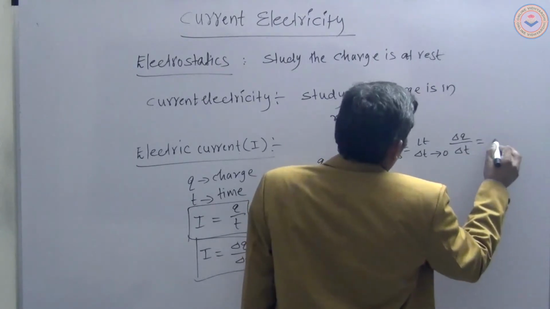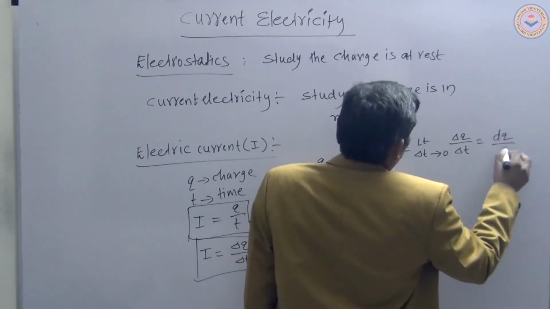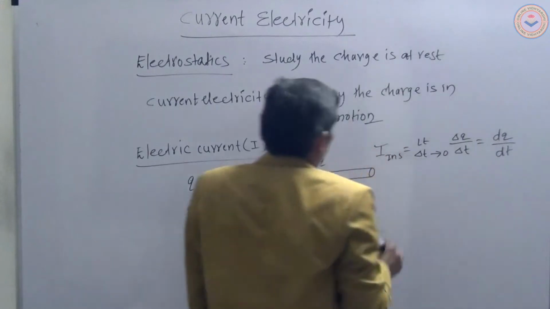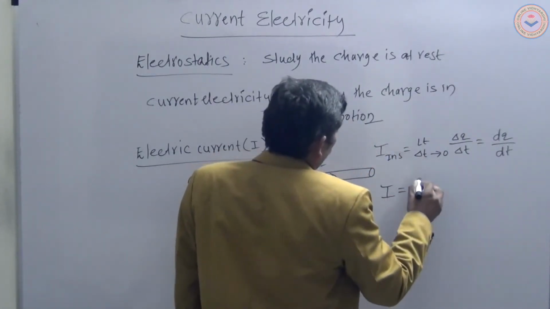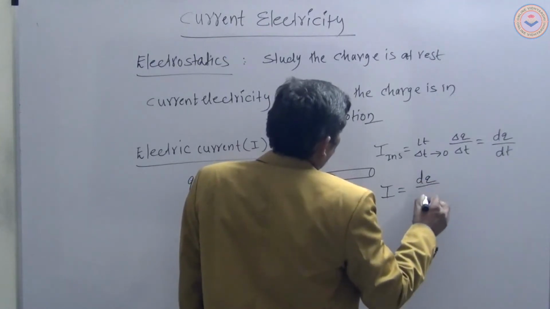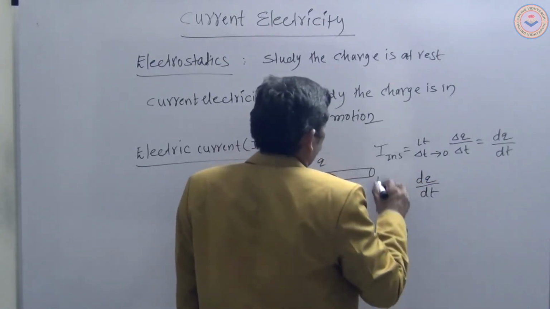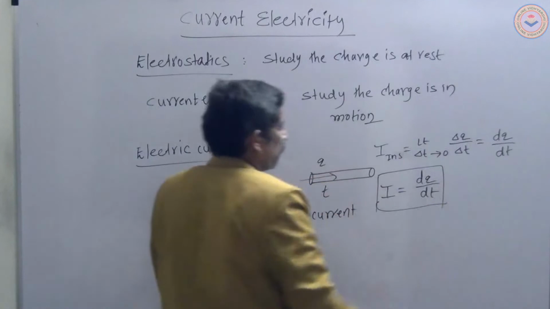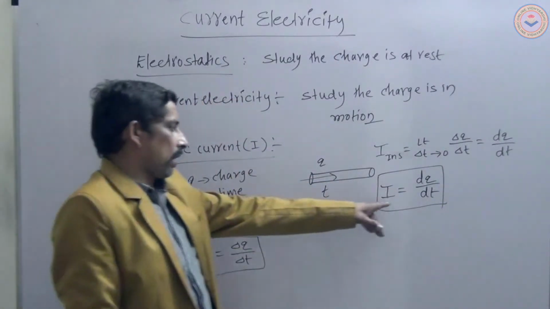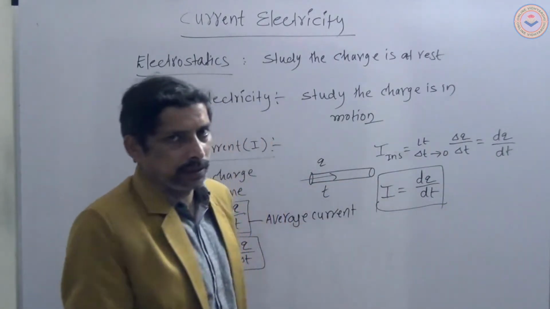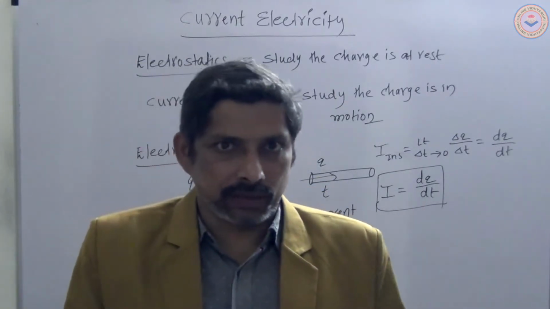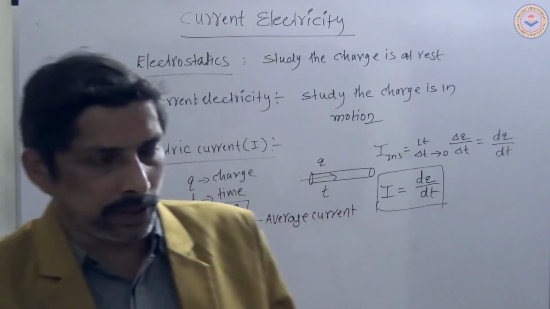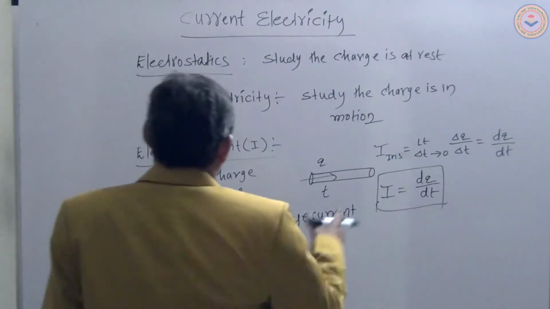This we can write as dq by dt. So the instantaneous current I is equal to the differential form with respect to time, I is equal to dq by dt. That is the statement of the current, the average current expression and the instantaneous current expression.